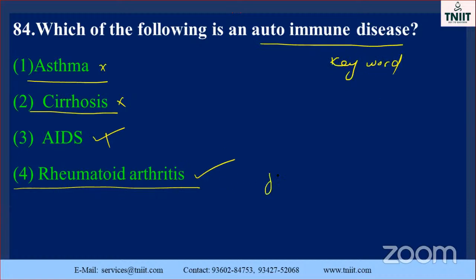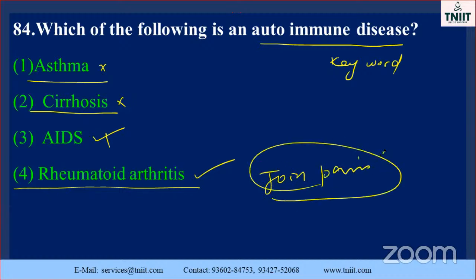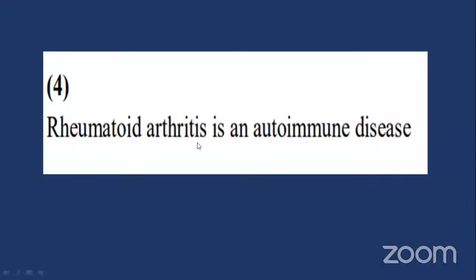It also causes joint pain. It occurs maximum in old people, because as age increases, automatically the immunity power also decreases. That's why it is related to autoimmunity. Old people are mostly affected by this type of disease. So this is also a key point. Go to the next one. Rheumatoid arthritis is an autoimmune disease.